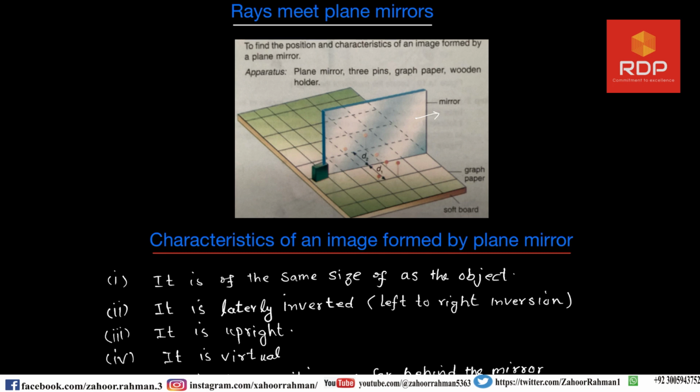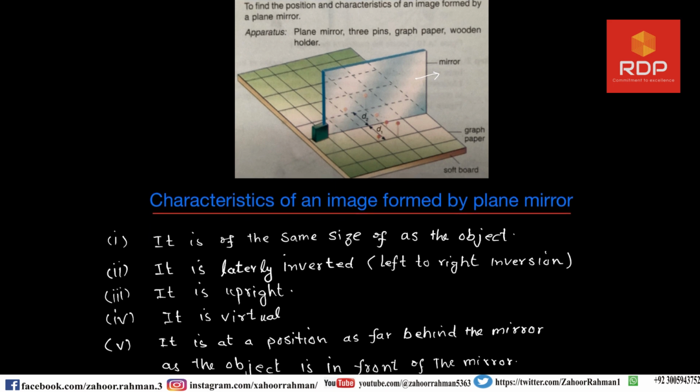The next one, which is the fifth one, is that it is at a position as far behind the mirror as the object is in front of the mirror. Here you have to count the squares on this side and the squares on the other side.